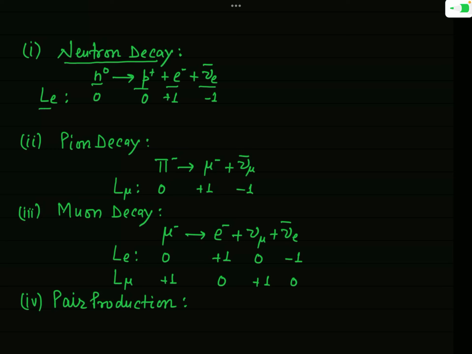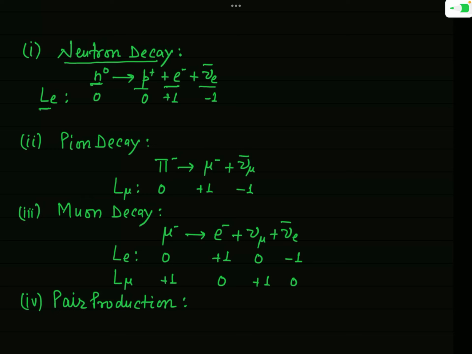Here actually an electron is produced, so we have to find Le. We will not think about L mu and L tau. You have only to think about Le. Now you know that a neutron is not a lepton. It is actually a baryon. It is a nucleon. And you have seen that the lepton number for a particle which is not a lepton is simply 0.